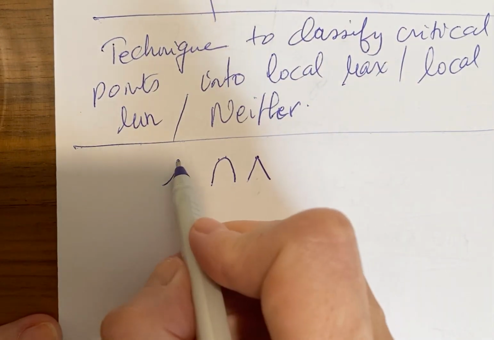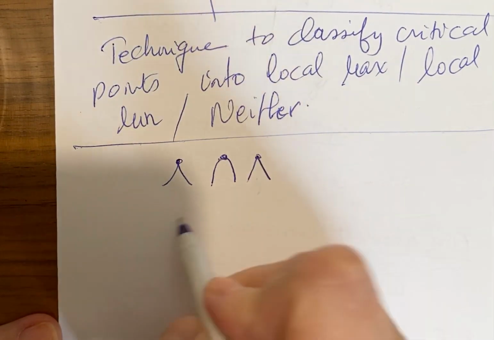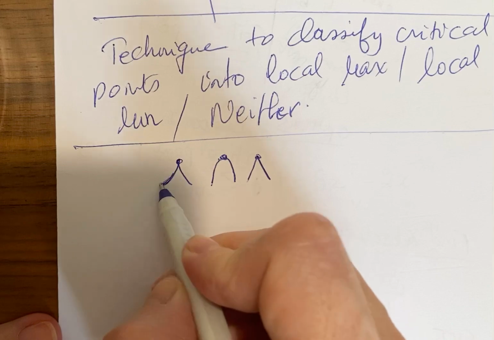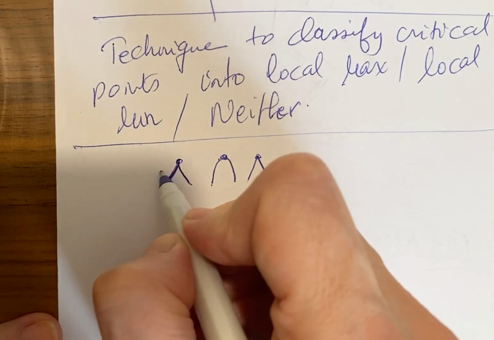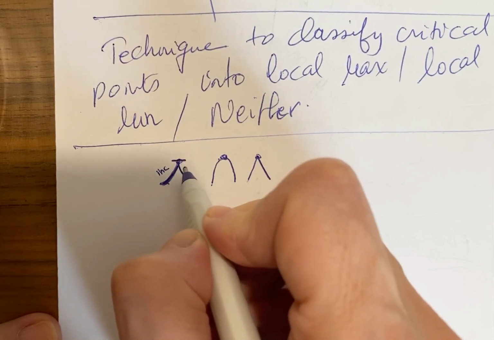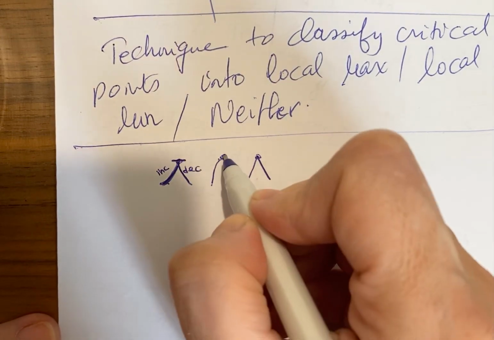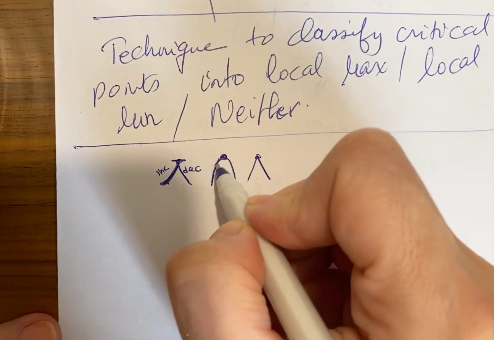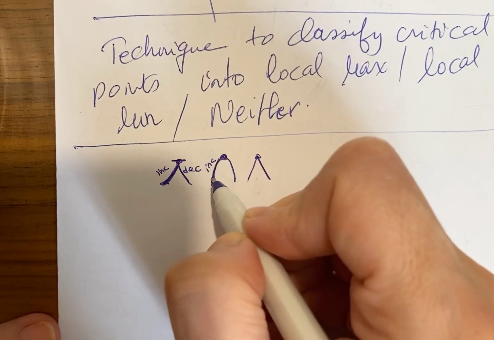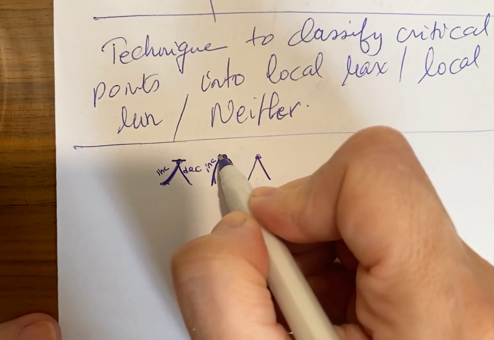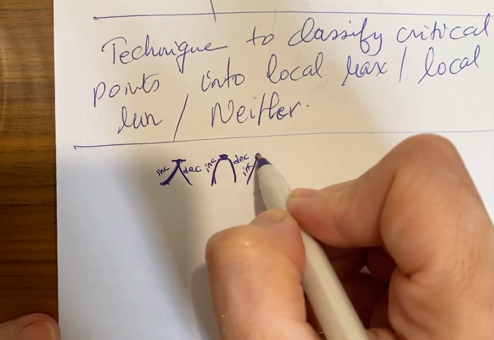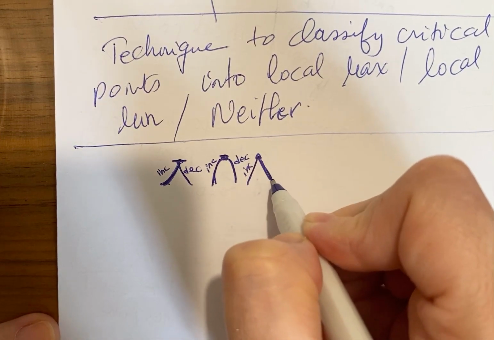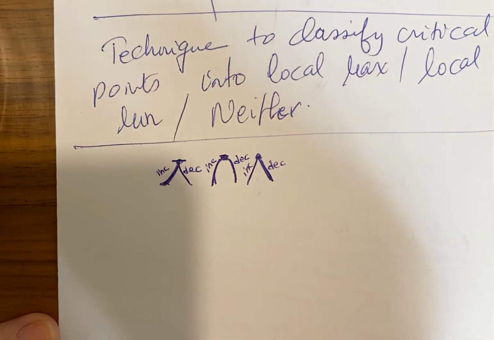What happens if we want to describe what is happening? Of course, the function values here should increase to reach the top, then start to decrease again. Here again, the function values should be rising, increasing. They stop, they start to decrease. The function values here should increase. They stop, they start to decrease.